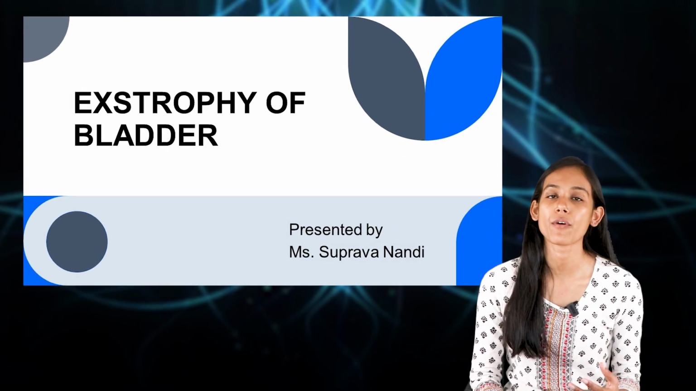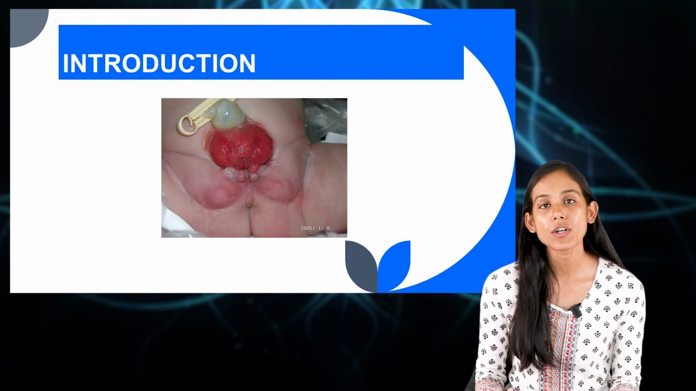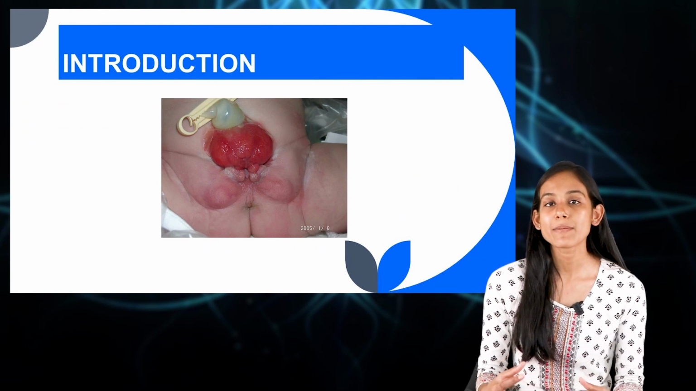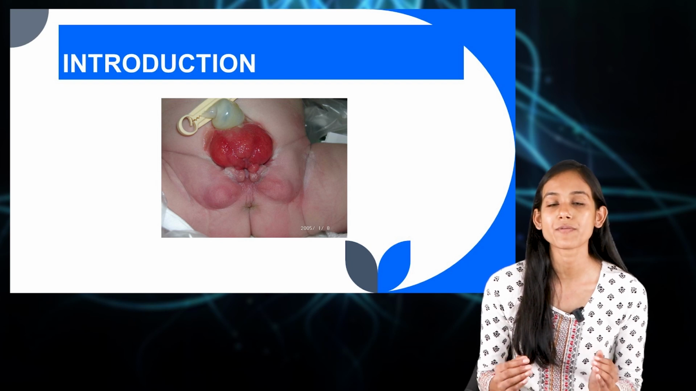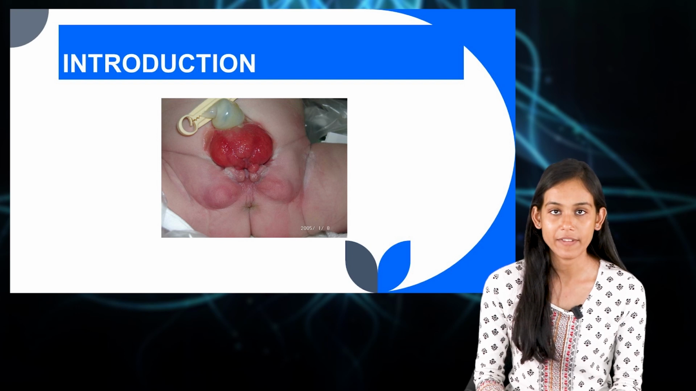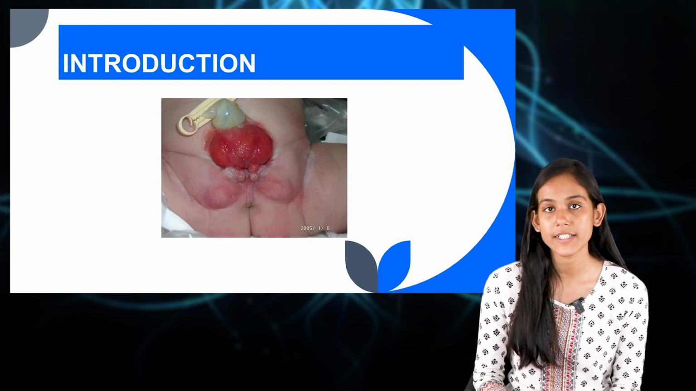In today's session, we will be discussing exstrophy of bladder. This is also termed as ectopic vesicae. That means malposition or displacement of the urinary bladder from its natural position in the pelvis. And this is a congenital malformation.